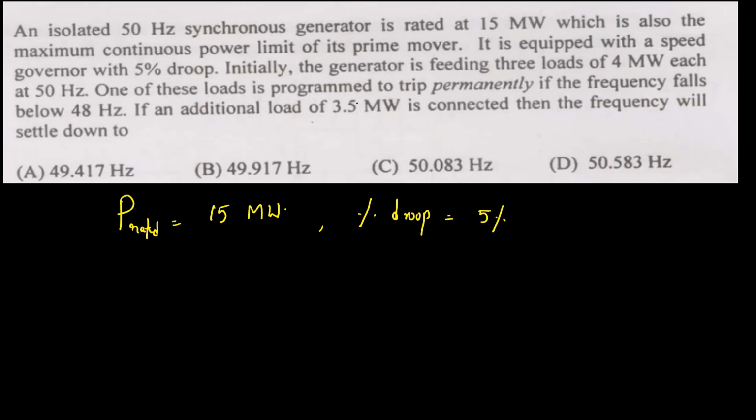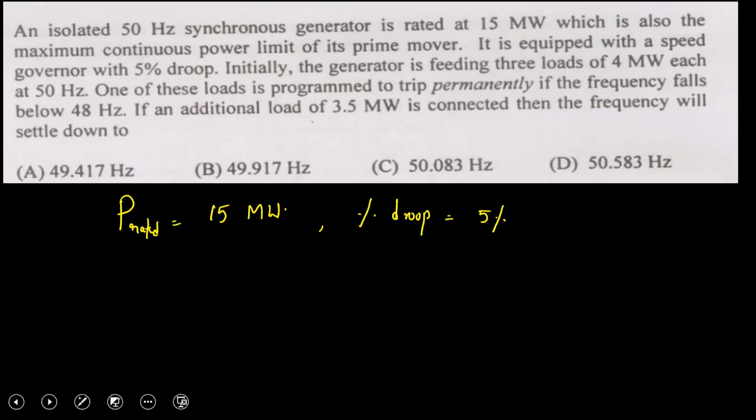One of these loads is programmed to trip permanently if the frequency falls below 48 hertz. That means if your frequency falls below 48 hertz, to prevent the reduction in frequency, one of the loads will permanently trip. If an additional load of 3.5 megawatt is connected, then what will be the frequency of the generator?